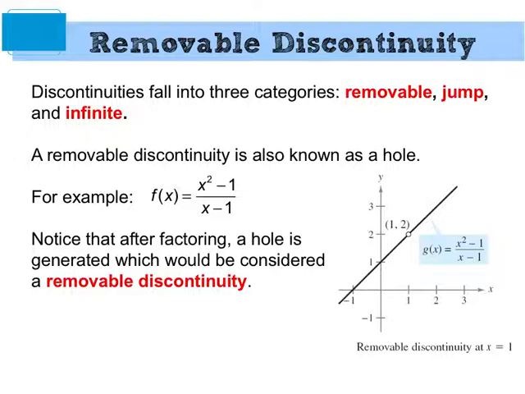Does it have a limit at x equals 1? Yeah, what is that limit, by the way? 2, good. And then part 3, does your answer from part 1 match your answer from part 2? The answer is no, because 1 doesn't work. Okay, so removable discontinuity, also known as a hole, that's the first type. The second type is a jump discontinuity, which we've seen already in piecewise functions.